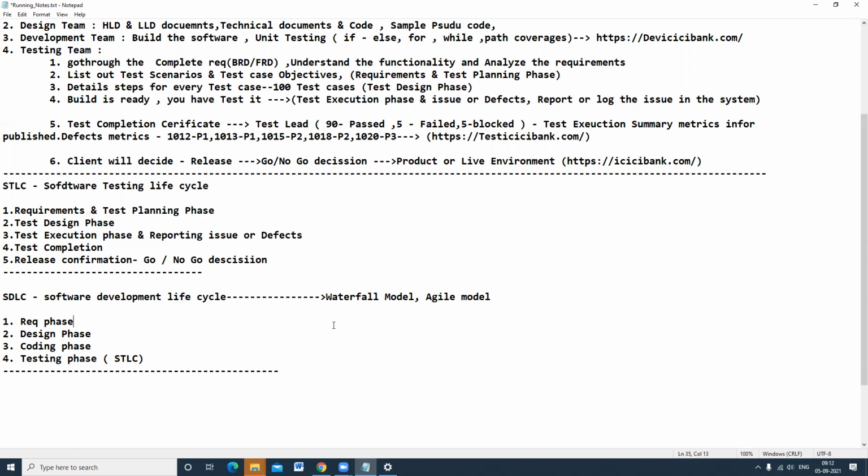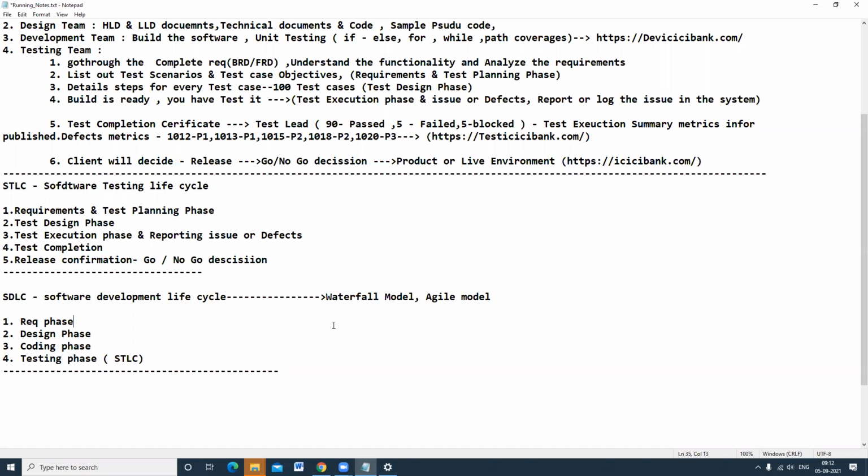The waterfall model is not suitable for enterprise scale projects. It is only suitable for small scale projects, not for big projects. Suppose I have 500 requirements, and until one phase is completed the next phase is not started. Is that recommended?